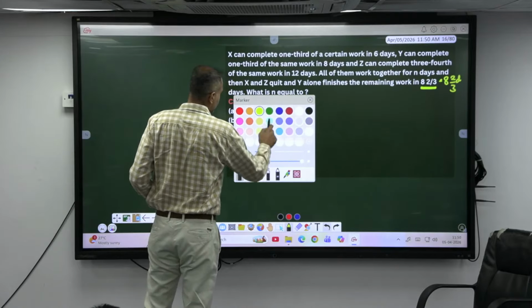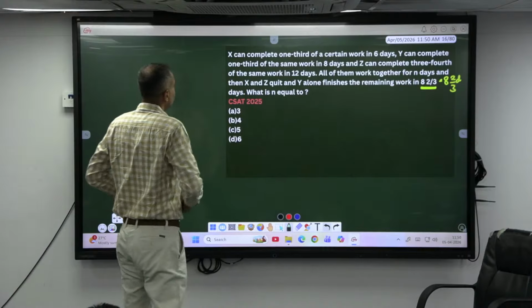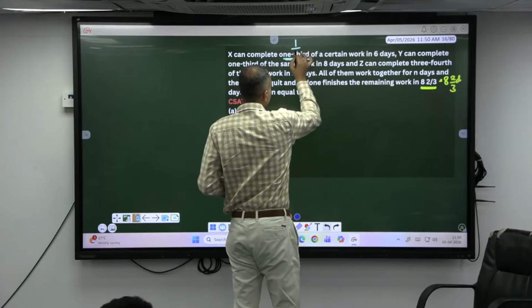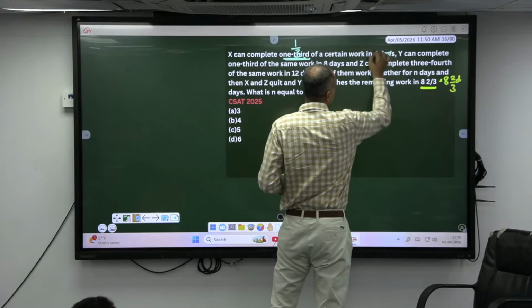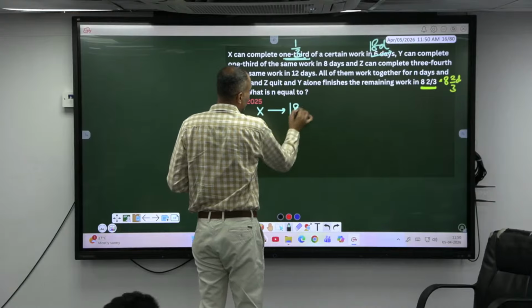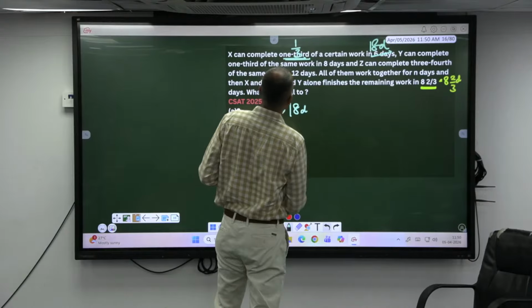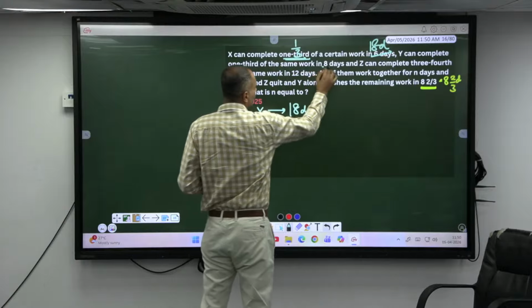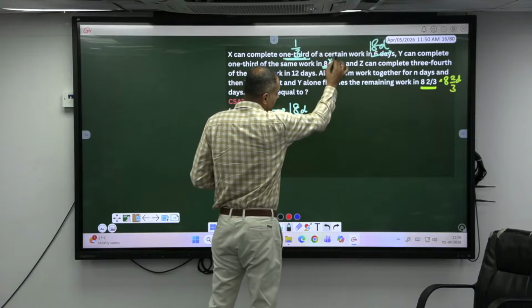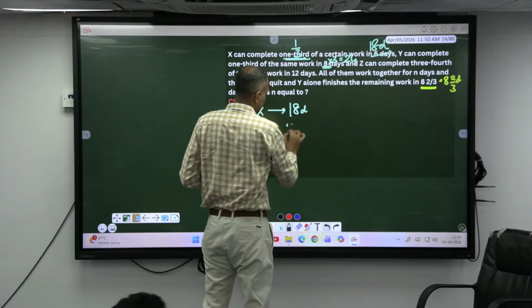X can complete 1/3 of the work in 6 days. See, 1/3 in 6 days means to complete the work he will be taking how many days? 18 days. X will take 18 days to complete the work. Then similarly, Y can complete 1/3 of the work in how many days? 8 days. So Y can complete the whole work in 8 into 3, which is 24 days.